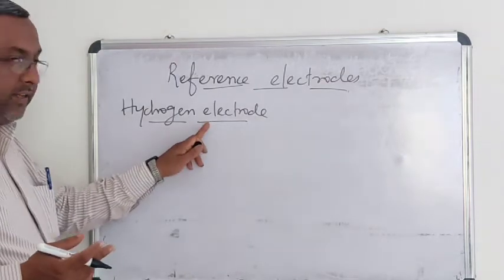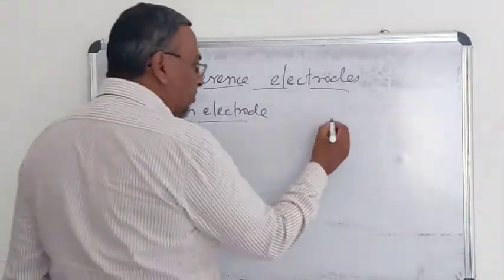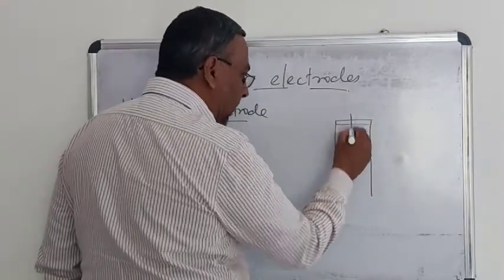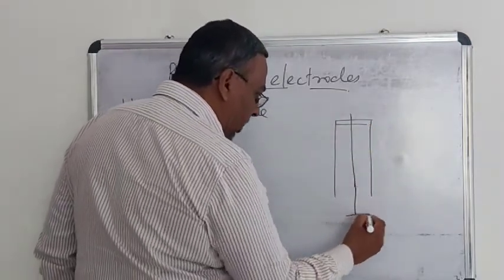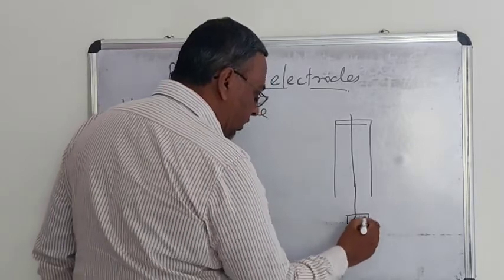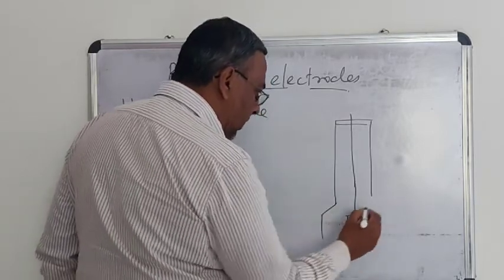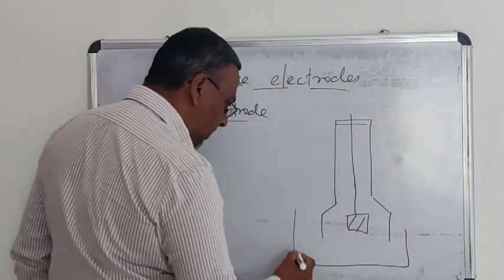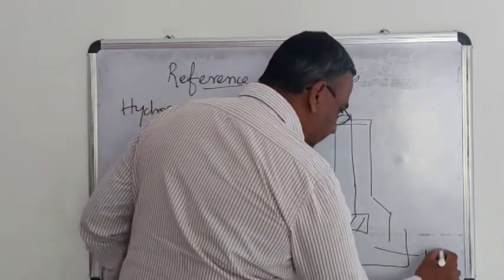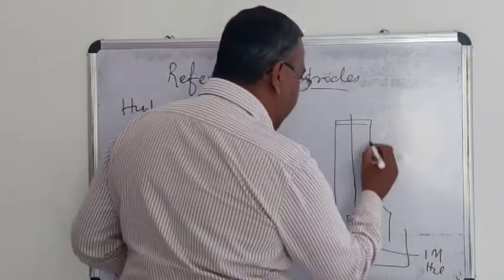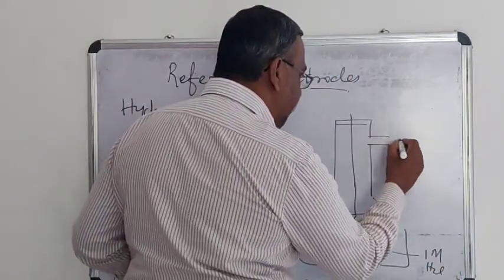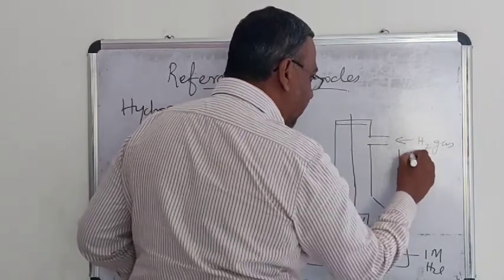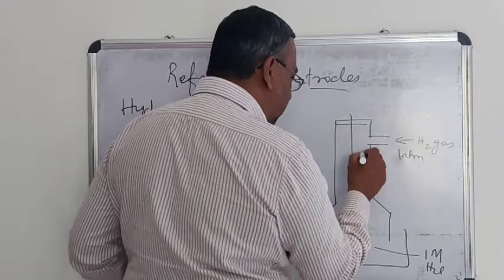What is the standard hydrogen electrode? We have already seen that a platinum foil is in contact with a solution containing hydrochloric acid of unit concentration, and hydrogen gas of exactly 1 atmospheric pressure is bubbled.